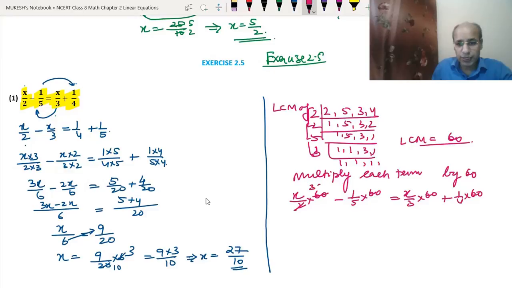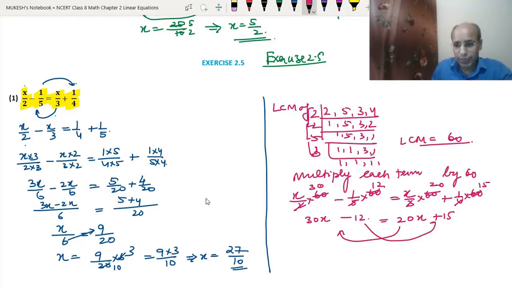Okay. So this is 30, this is 12, this is 20 and this is 15 after division. So x into 30 became 30x, minus 1 into 12 became 12, equals to 20 into x became 20x, 15 into 1 became 15. So we will shift 20x to the other side, 12 to the other side. So it will become 30x minus 20x equals 15 plus 12. So 30x minus 20x will become 10x, and 15 plus 12 will become 27. So now 10 to the other side, so x became 27 upon 10.